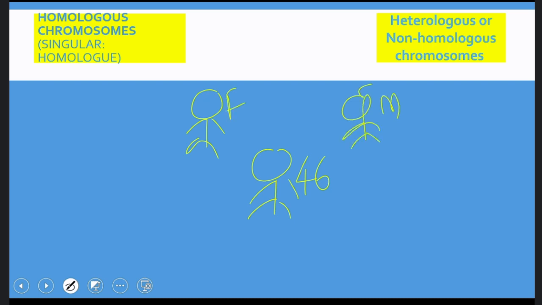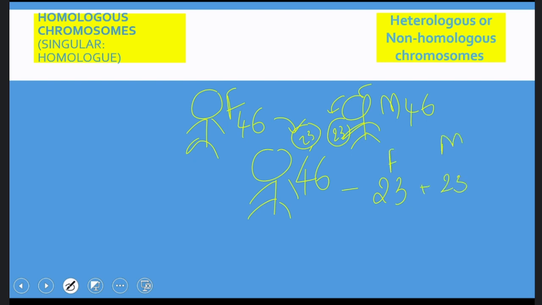Mother has 46 chromosomes and father has 46 chromosomes. Father through his sperm contributed only 23 and mother through her ovum contributed only 23. That means the child received 23 from father and 23 from mother.